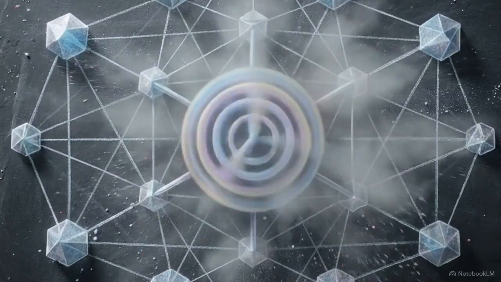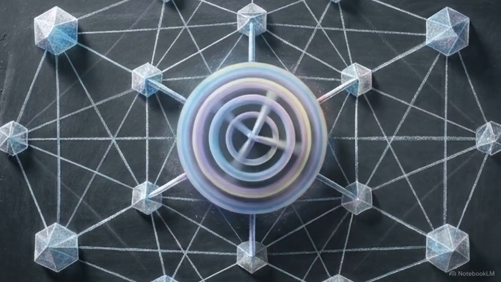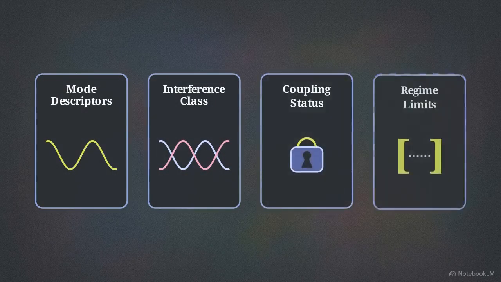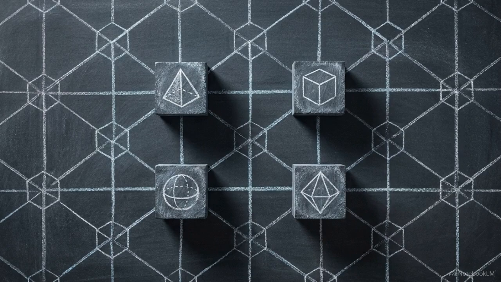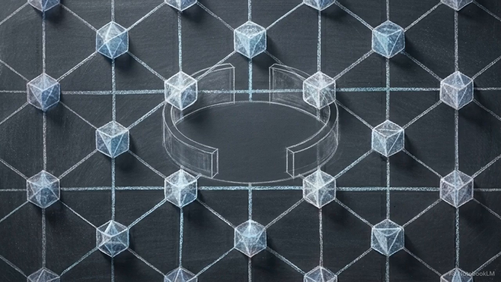Evaluating the total parameterization of the field radiating around the core yields a structure completely constrained by the rules of this module. This generates a final handoff block consisting of 4 data points: mode descriptors, interference class, coupling status, and regime limits. This specific data block is the uncompromising prerequisite for advancing to Module 3. Without this mathematically validated field matrix, constructing boundary shells and capture wells is computationally impossible. Module 2 ensures that the continuum remains a rigorous, mathematically bound domain. The field is now primed to host the topological boundaries of the next layer of reality.